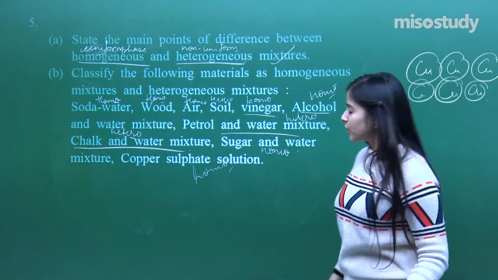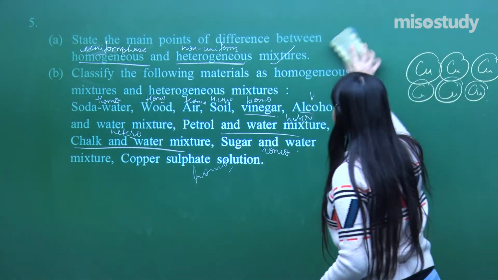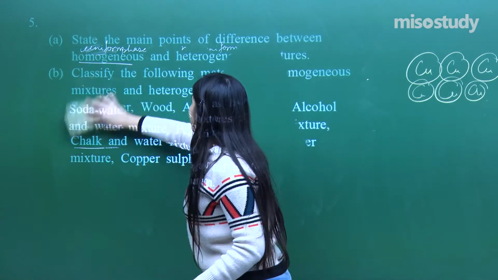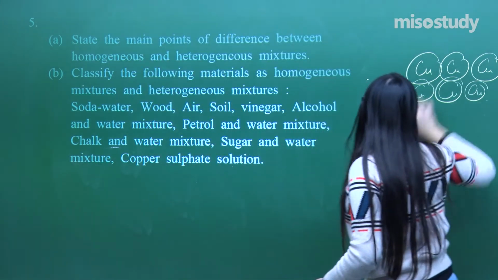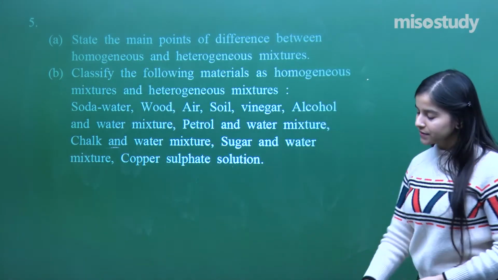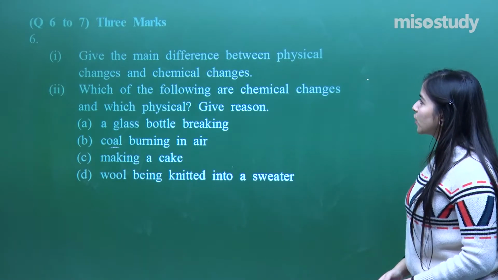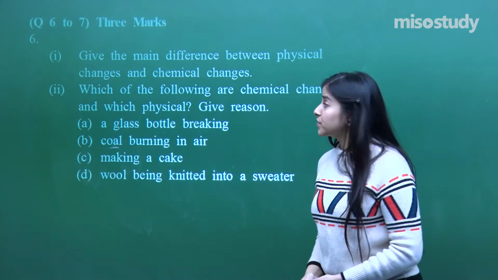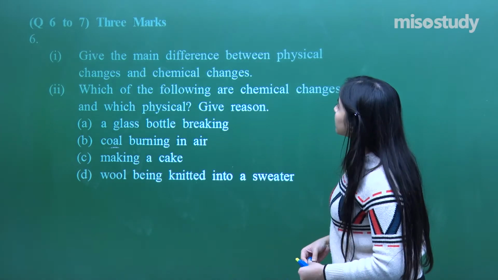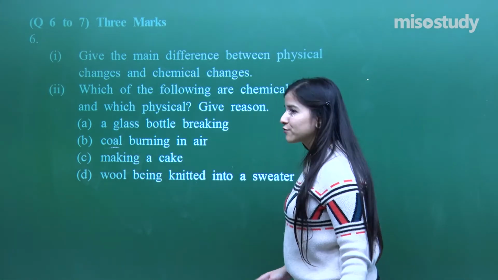Got it? Okay, that was a pretty good question. Question number 5 has been done. Let's move on to question number 6, a 3-mark question. Give the main difference between the physical changes and the chemical changes. I have told you about this.